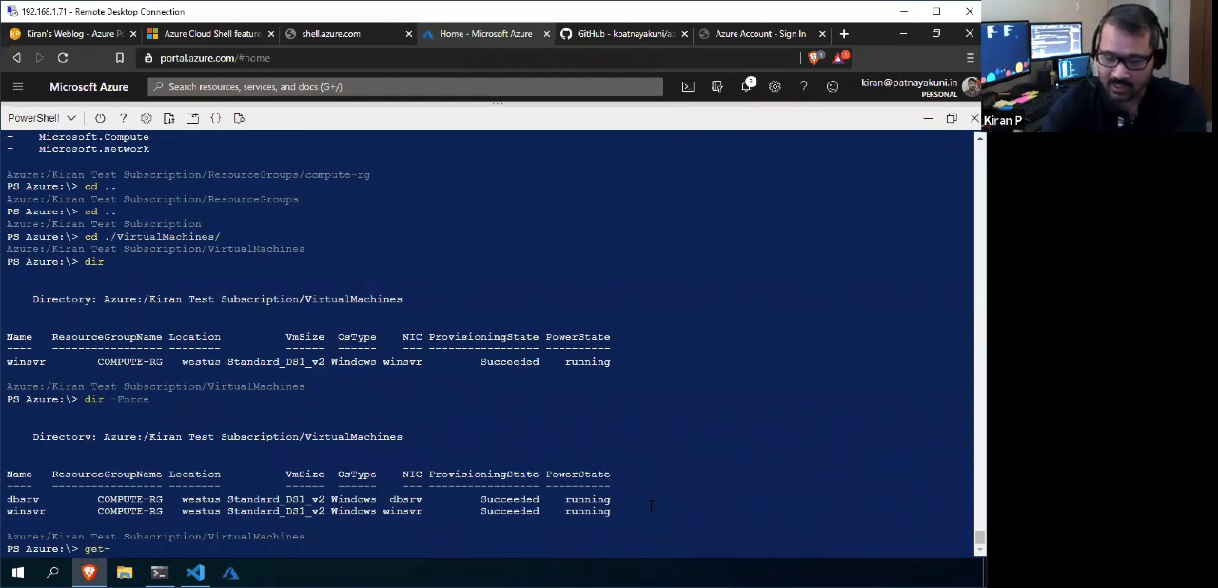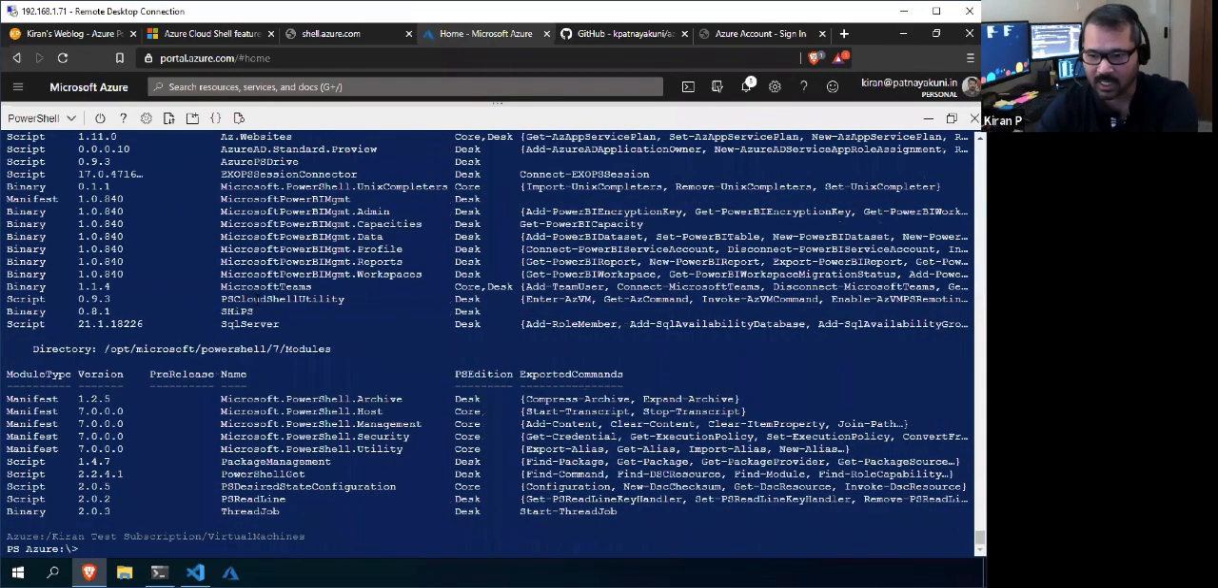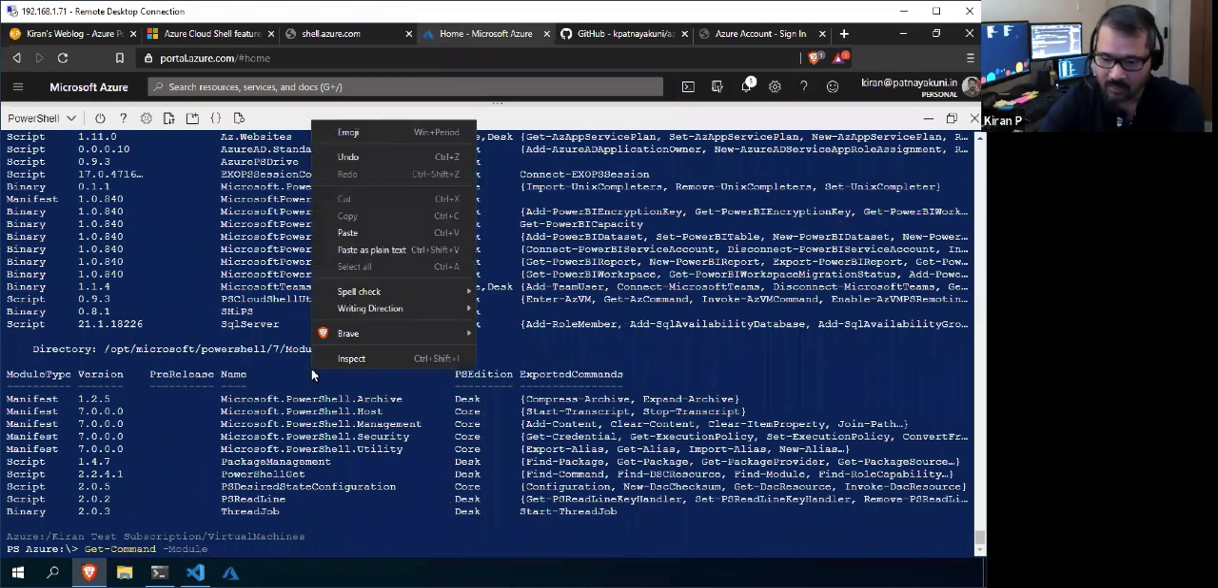The PS Cloud Utility, I think. Let me get that one. Hyphen list available. Yeah, PS Cloud Shell Utility. So this is the module to manage your VMs and your Cloud Shell. To see what the commandlets in that are, use Get-Command -Module and give that module name.